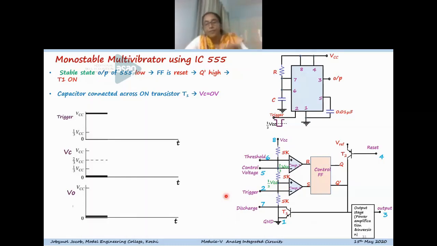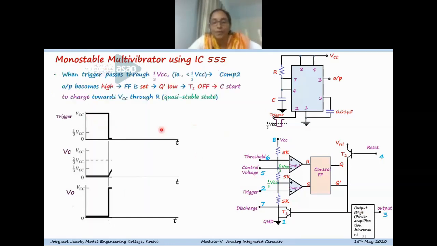And the capacitor, since this is the discharge condition, the transistor is on and the capacitor is discharged, so the capacitor voltage remains at the 0 level. We can see the output will also be in the reset condition, at 0. And this is the status of the trigger signal, that is high. Now a negative going trigger, the trigger signal goes down.